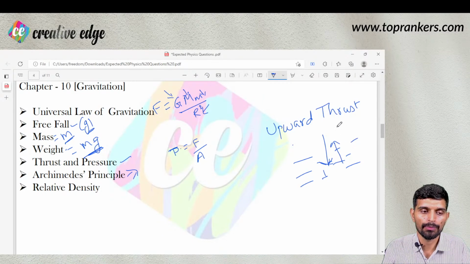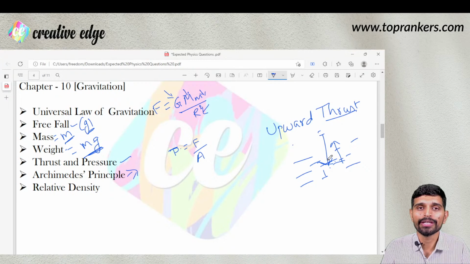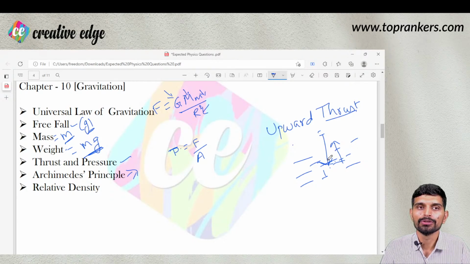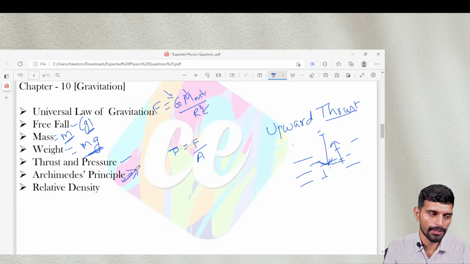Water applies a certain upward thrust, and that upward thrust is equal to the amount of water displaced by the object, right? A similar question we had discussed in yesterday's session as well: when you float on your back in water, what will be the net weight of your body, right? So the net weight of your body was 0, because the amount of water displaced by your body was equal to the weight of your body, hence your weight is 0. So that is based on Archimedes principle only.